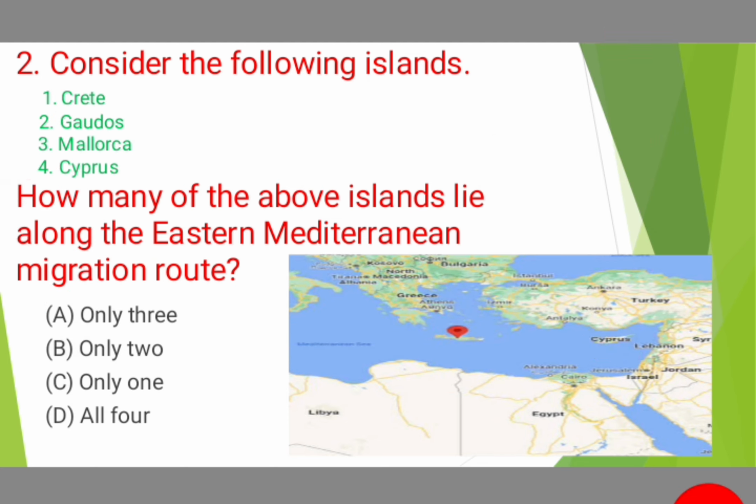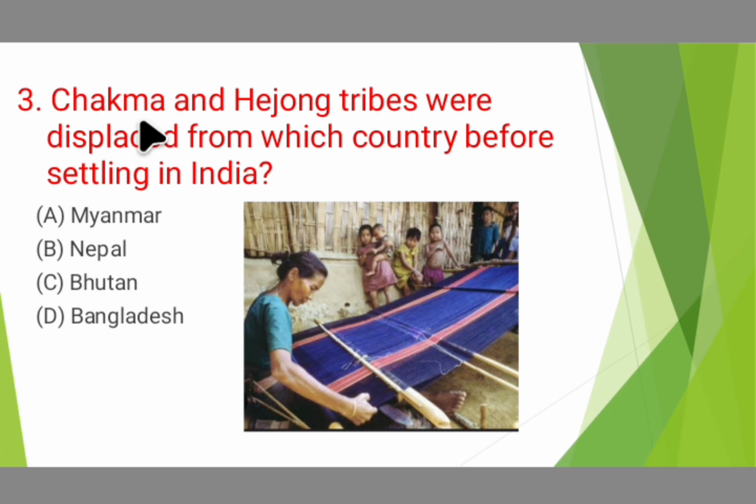And moving on to the next question, question number 3. Chakma and Hajong tribes were displaced from which country before settling in India? Options: Myanmar, Nepal, Bhutan and Bangladesh. These Chakma and Hajong tribes are in the news because of the violation of their human rights in Arunachal Pradesh.